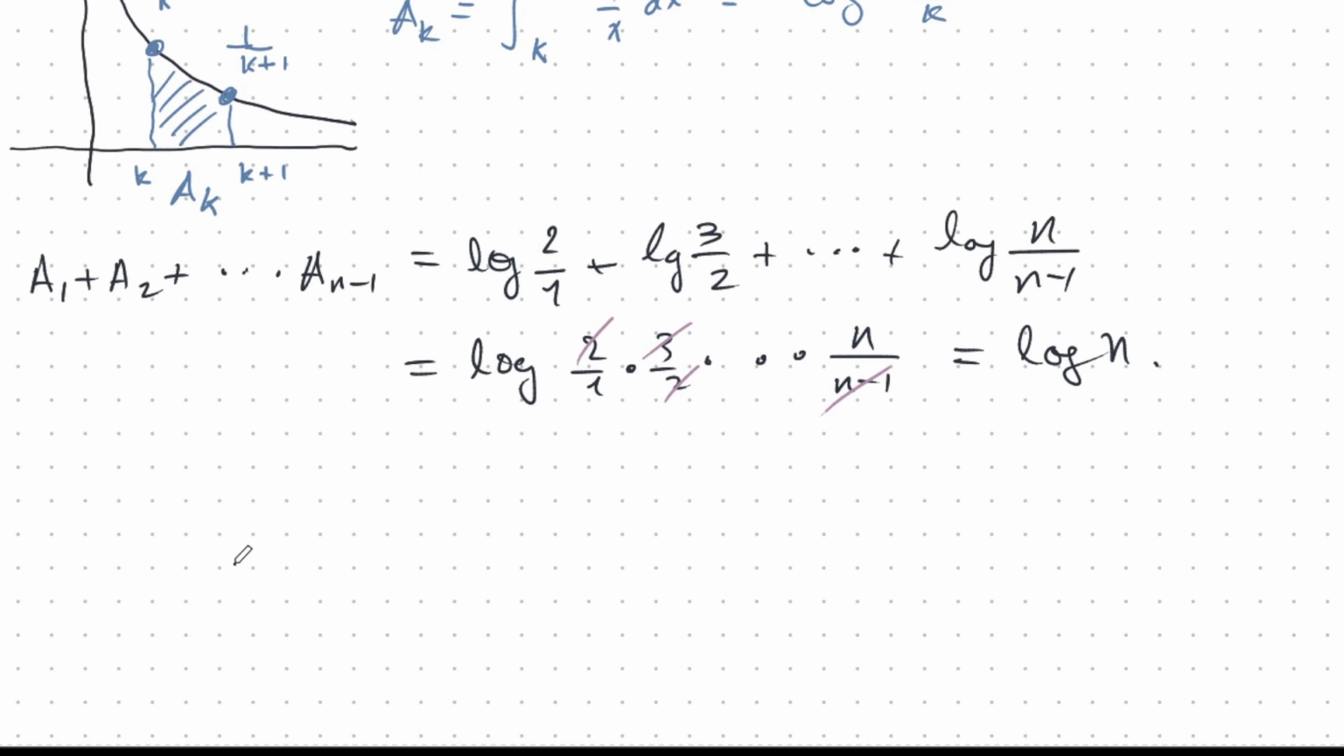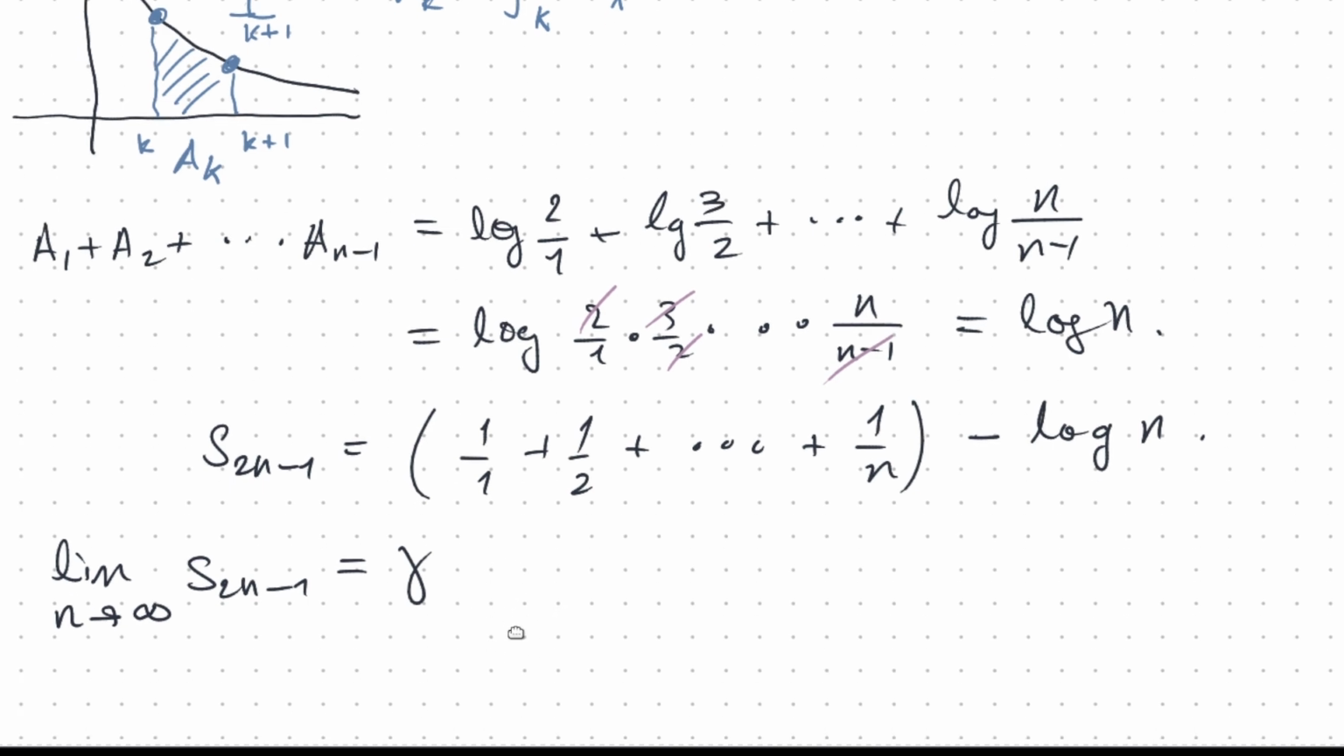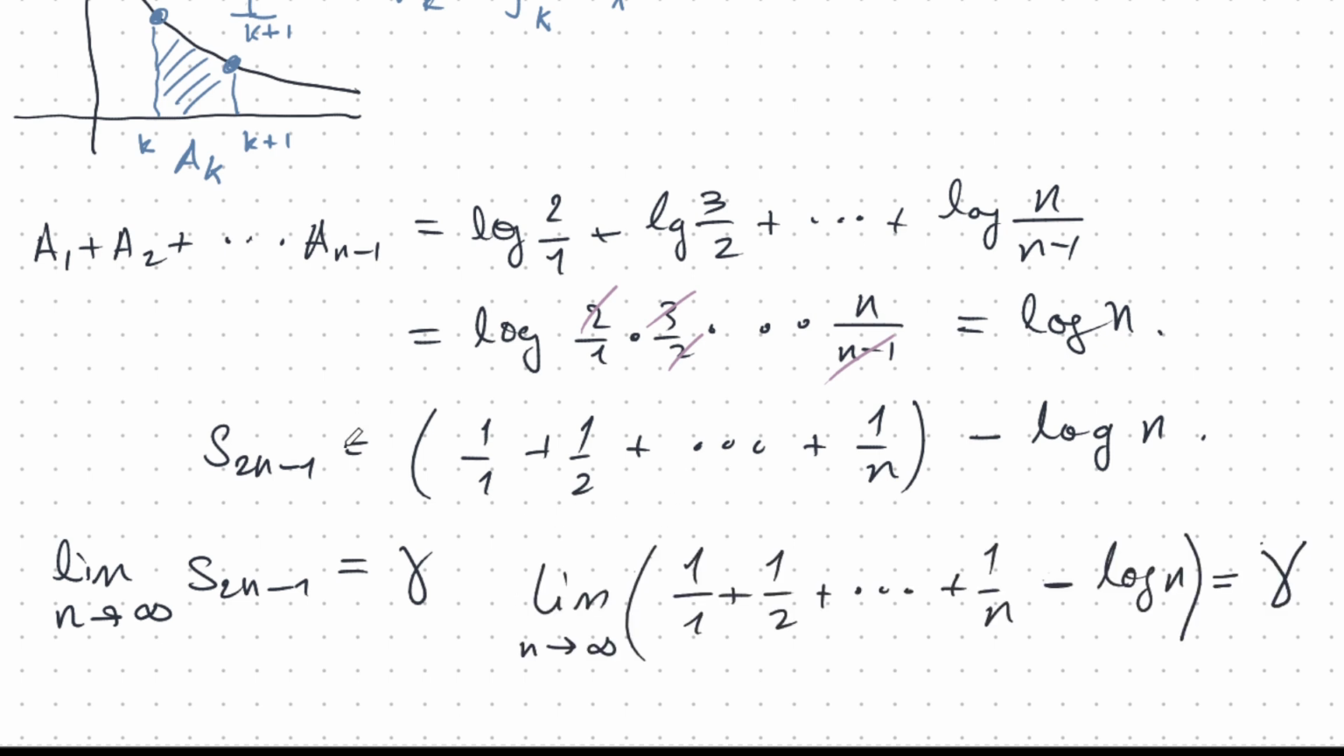And so my odd partial sum can be written like this. It's this harmonic sum minus log n. But we already know from before, from the alternating series theorem, this odd partial sum converges to gamma. All right. And so therefore we have the following very beautiful formula. There it is. This is the expression that defines the Euler-Mascheroni constant. There you go. I'm sure you've seen this before, but this is how you derive it.